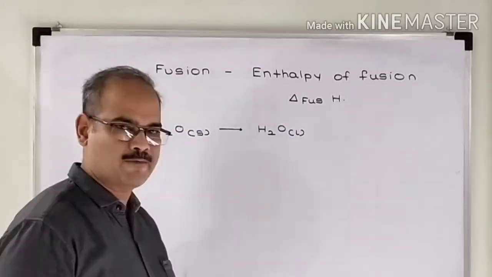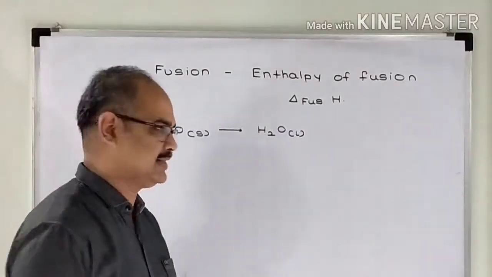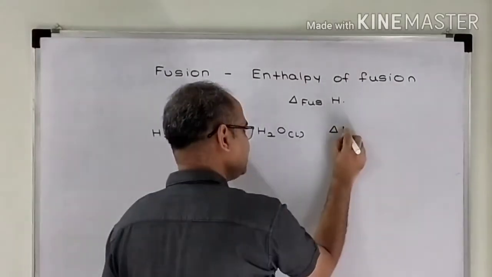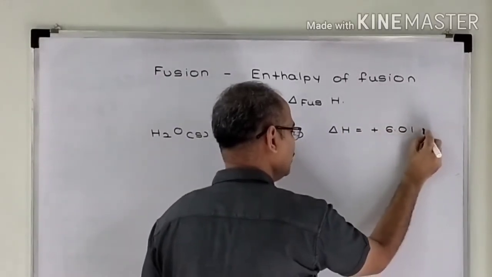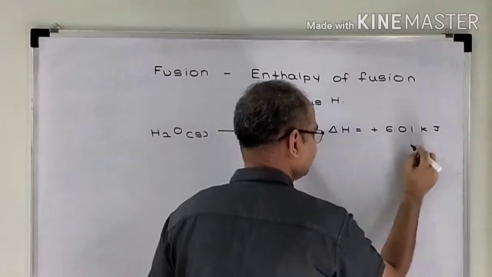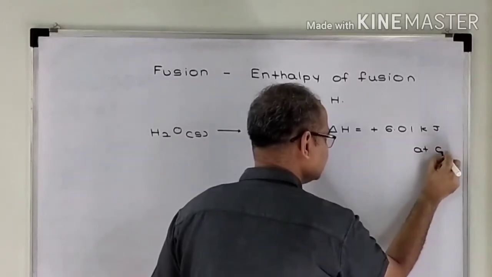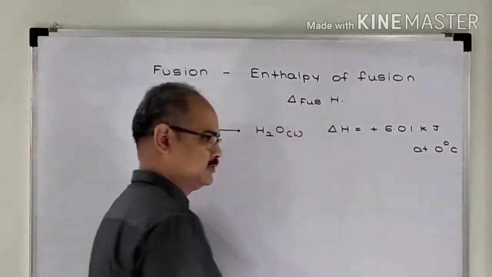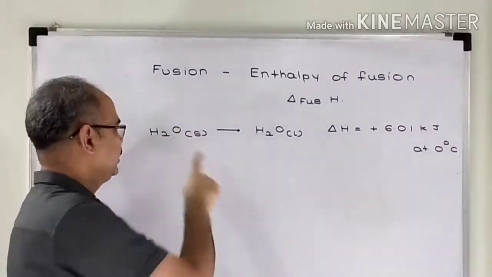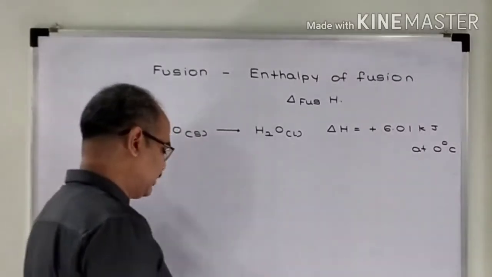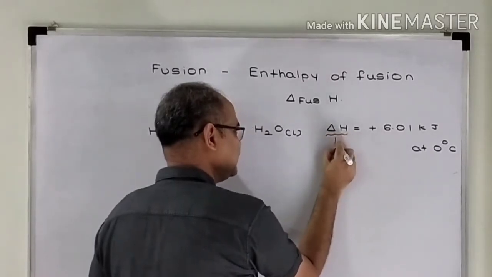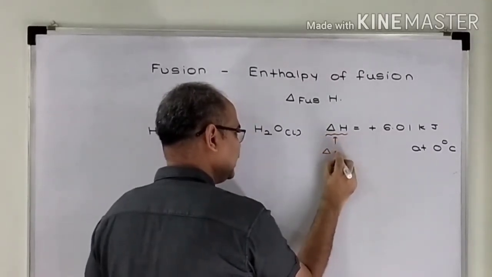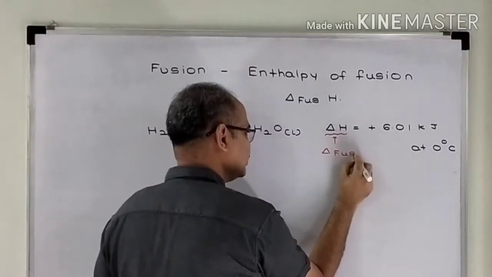When fusion of ice is carried out at 0 degree Celsius, the enthalpy change is found to be plus 6.01 kilojoules, and this is at 0 degree Celsius. So during the fusion of ice, whatever enthalpy change takes place is nothing but enthalpy of fusion of ice.